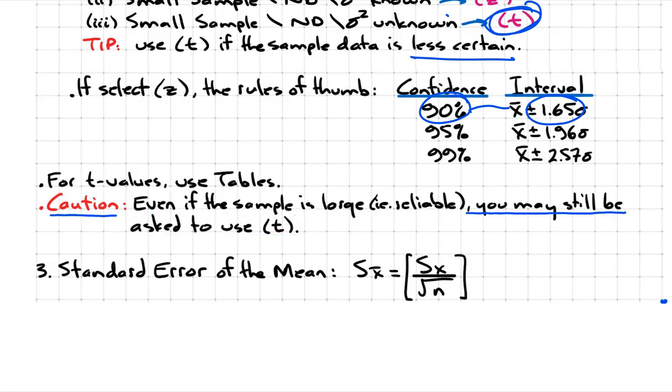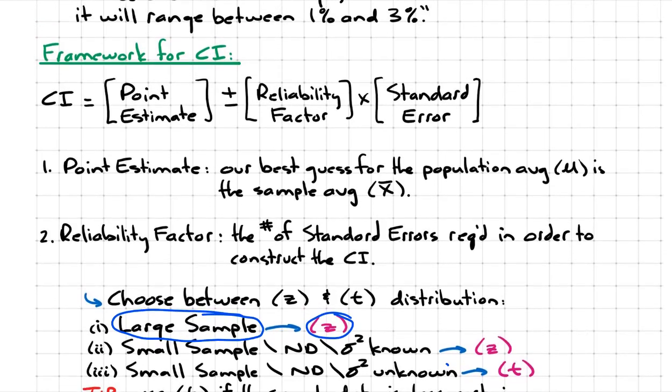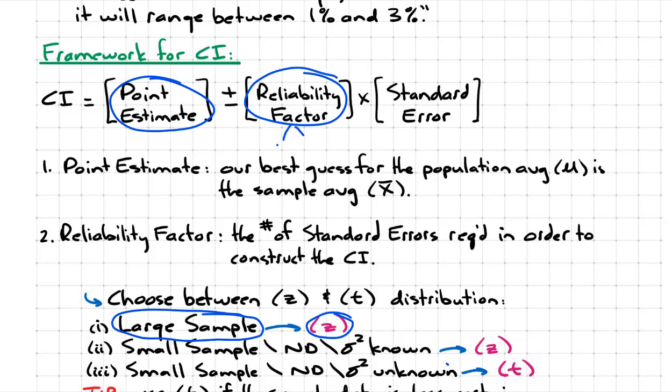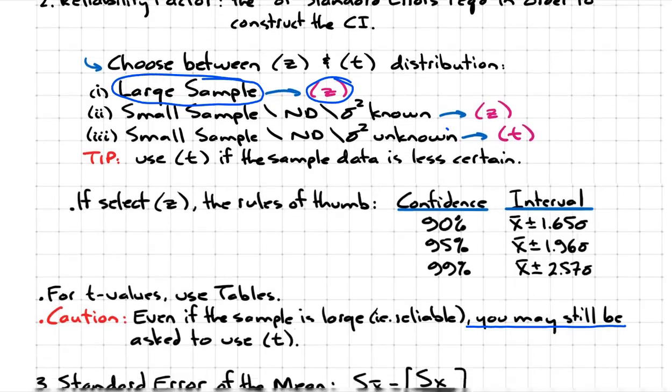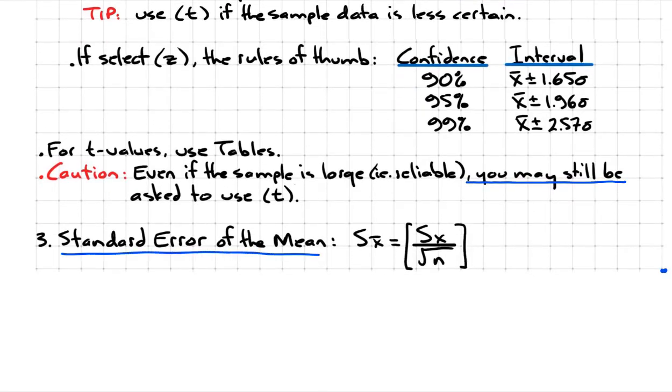Okay, the only other thing we need to do, ladies and gentlemen, is go back to our framework for the confidence interval. We talked about the point estimate, that's our sample. The reliability factor, that's when you have to decide whether we're using Z or T, because that tells you how many standard errors you need to go on either side. But then you need to tell me what the value is for each standard error, and that's the last step here. So in step 3, how do you find the standard error of the mean? We saw this in a previous module. We just take the standard deviation of the sample and divide it by the square root of the sample size. That will give us the value for the standard error.